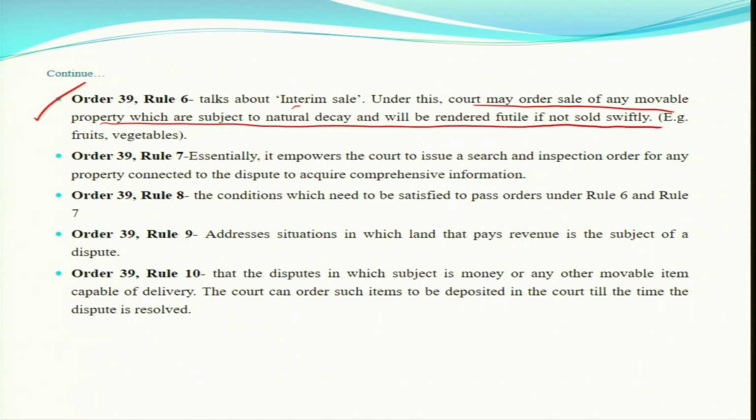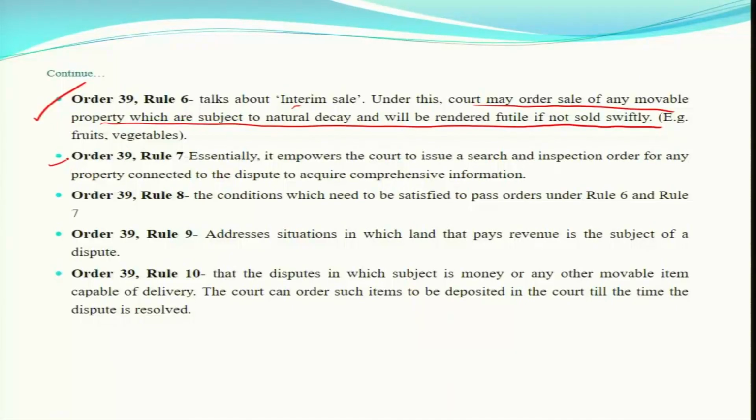Example, fruits and vegetables. When the property is of a perishing nature, then the court will immediately grant an interlocutory order in the form of a temporary injunction. You can synonymously change it: temporary injunction and interlocutory orders. Interlocutory orders are basically temporary injunctions. For example, in case of fruit and vegetables, the court cannot wait for 6 months or 1 year, because this is a perishable item. The court will immediately grant this relief and say okay, now the sale should take place of these fruits and vegetables, otherwise there will be no use of them.